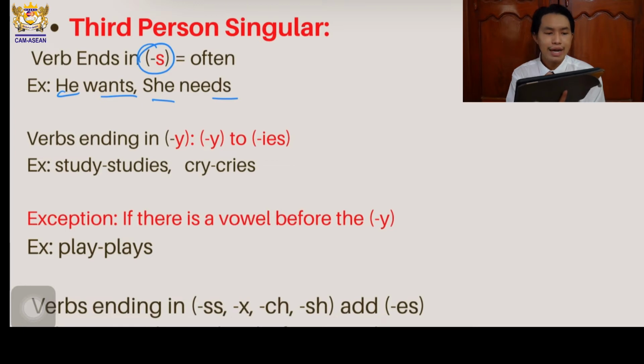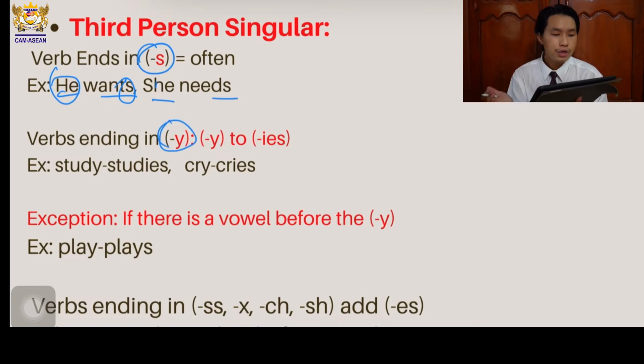Why do we have to add S at the end? So he is a third person singular pronoun, okay? So he is a singular subject. So wants is a verb and needs to add S at the end, okay? And she needs, the same thing. She is a singular subject and needs to add S.